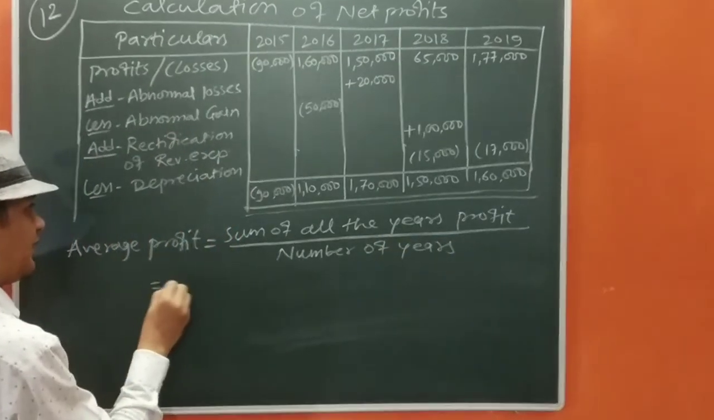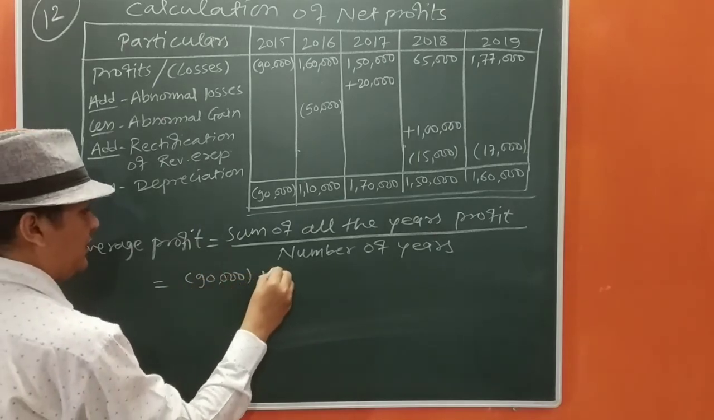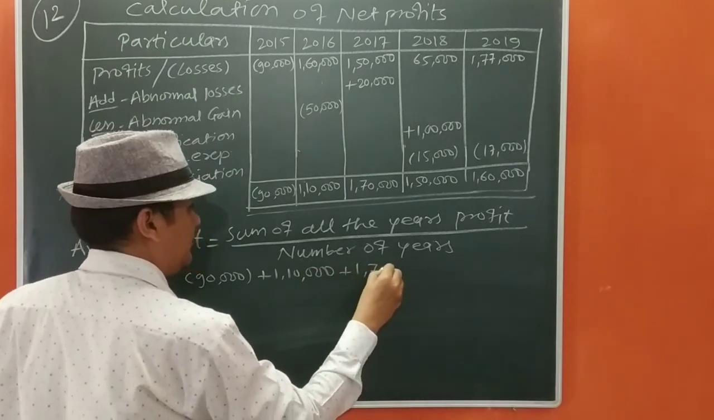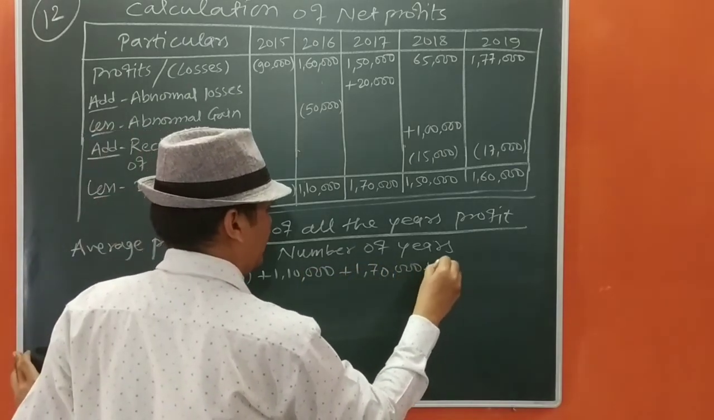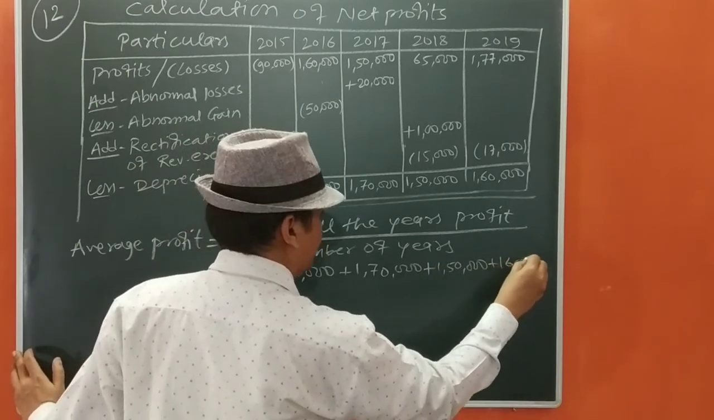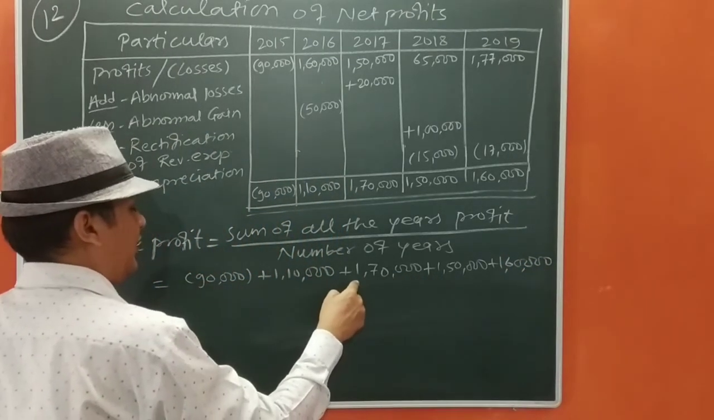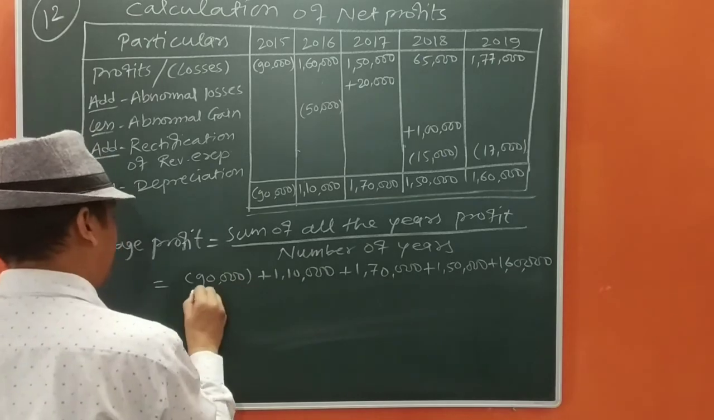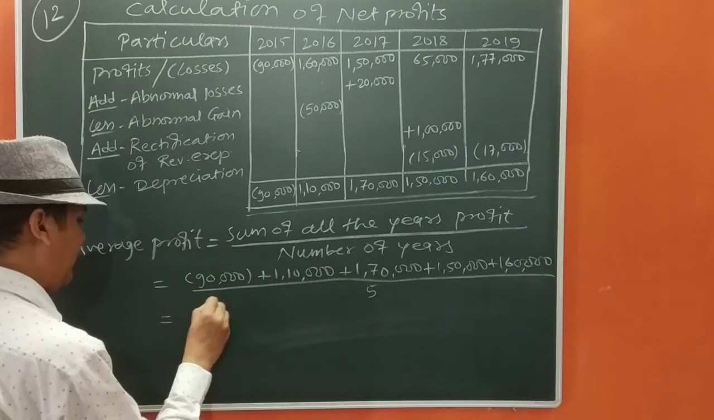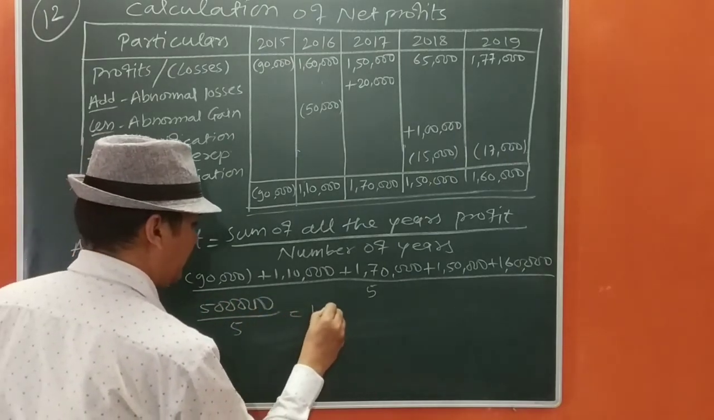Okay, so let us have minus 90,000 plus 1,10,000 plus 1,70,000 plus 1,60,000 plus 1,60,000. 310, 480, 590, 5 lakh upon 5 equals 1 lakh.